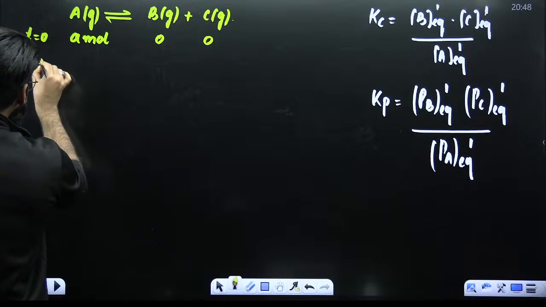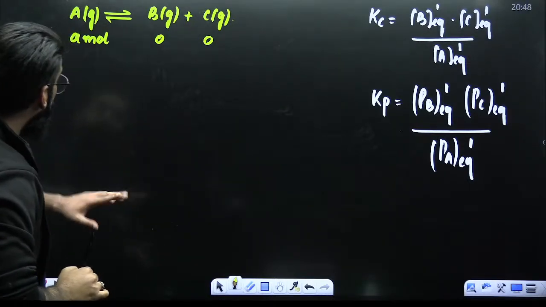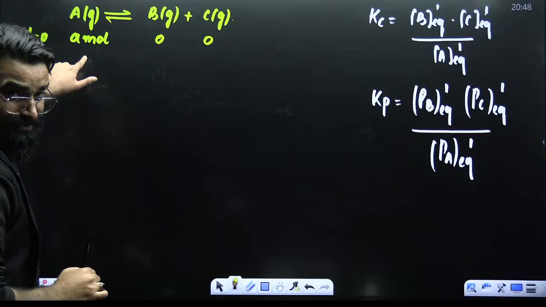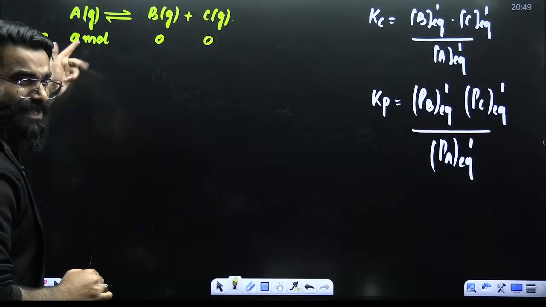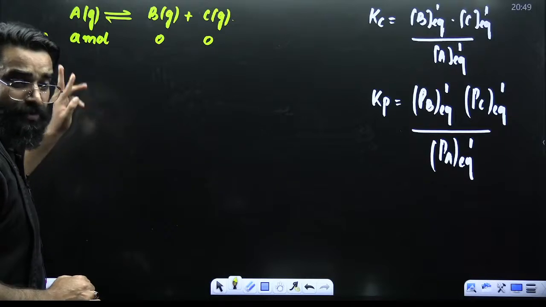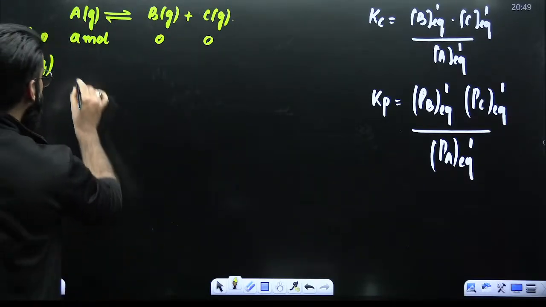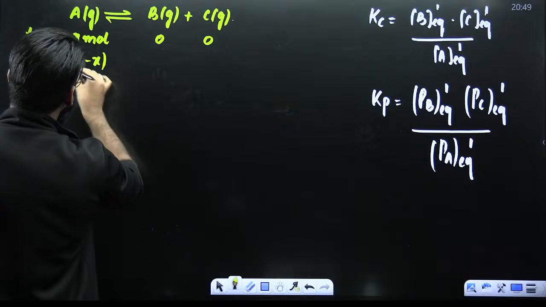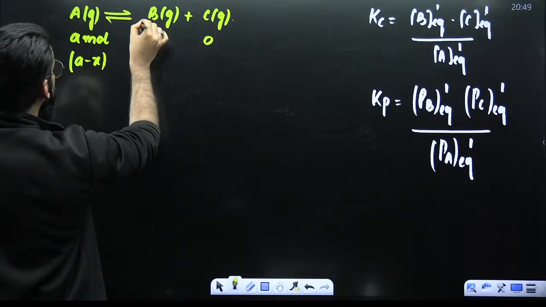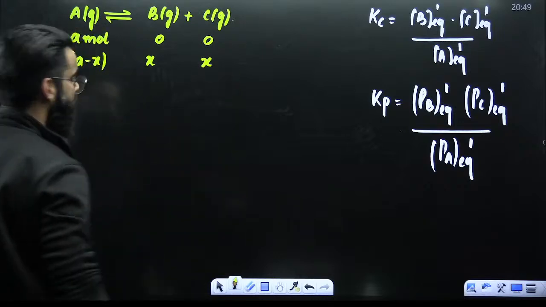Now, let me assume at equilibrium, out of A moles of reactant, X moles got converted into product. So I'll be left with A minus X moles of reactant. Now 1 mole gives 1 mole, so from X, you would have got X.